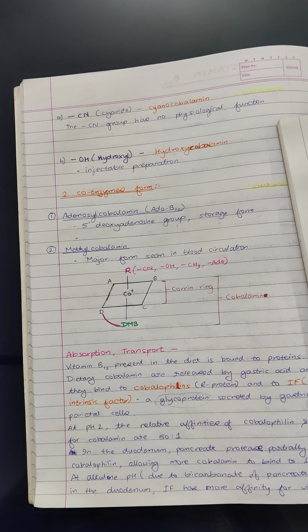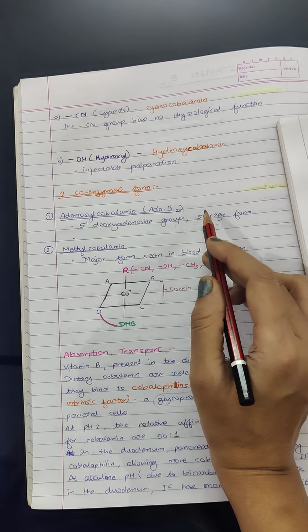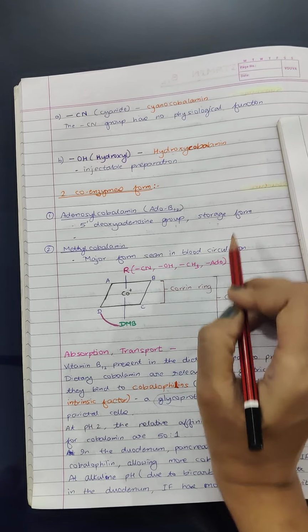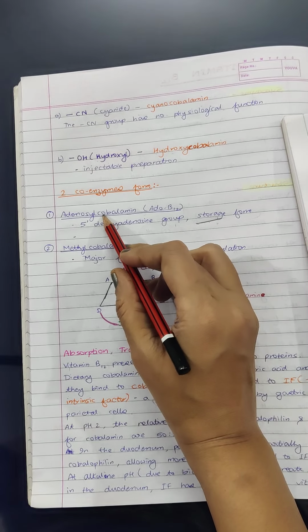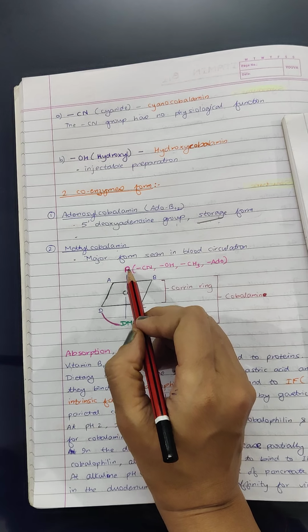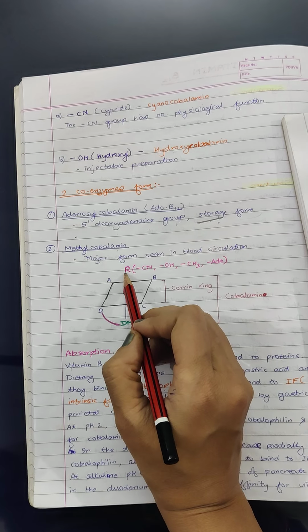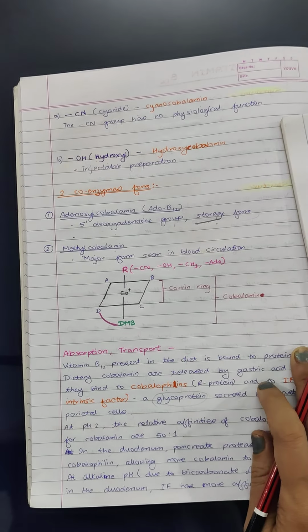But the exception is vitamin B12 because it is stored in our liver. Though it is a water soluble vitamin, it is stored in the liver. So the storage form is present as adenosylcobalamin. Then coming to methylcobalamin, the sixth valency is occupied by a methyl group. It is the form seen in the blood circulation.